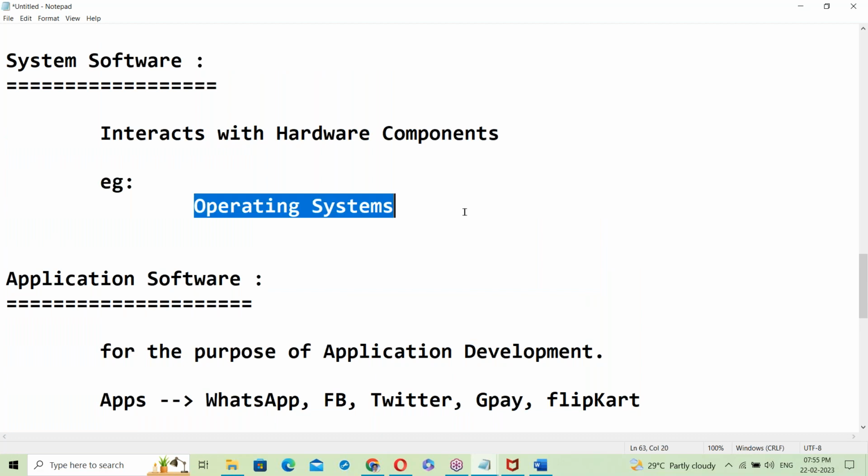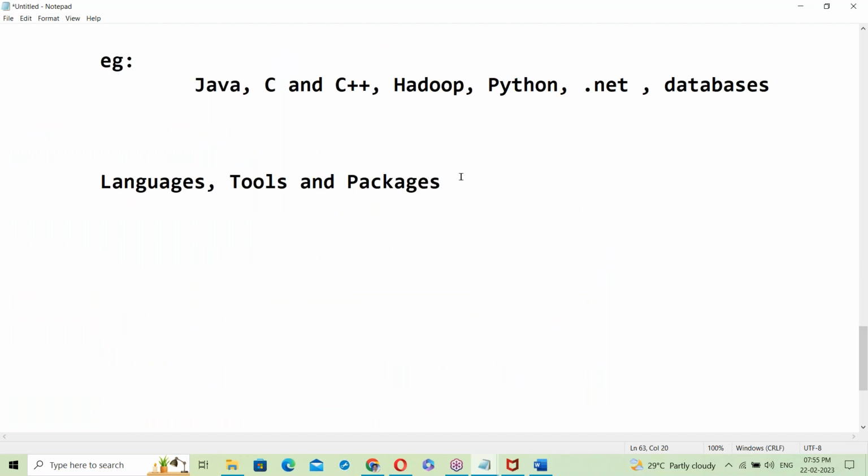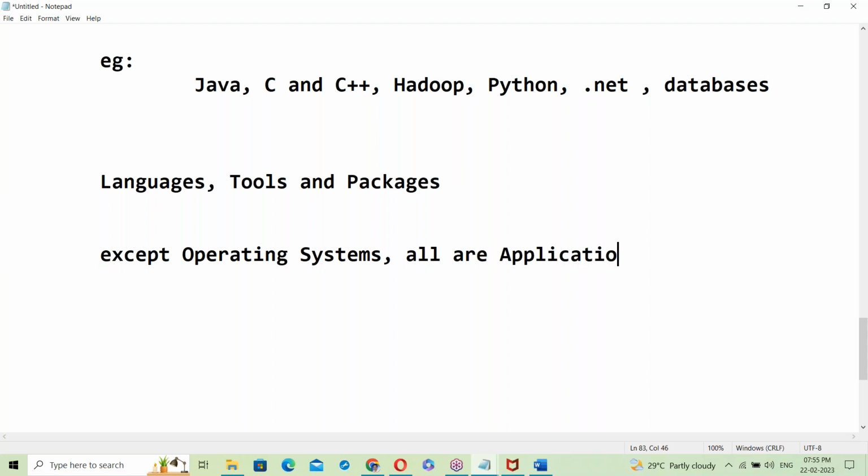So only the OS is system software. Except operating systems, all are application softwares.